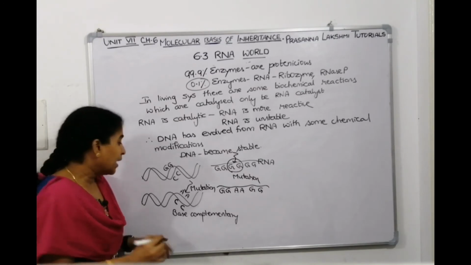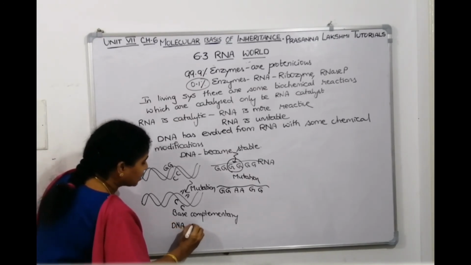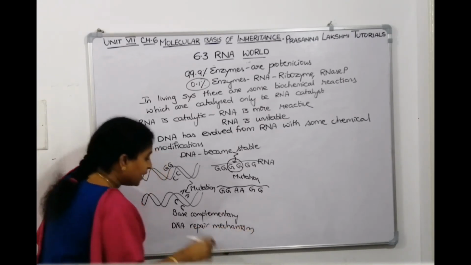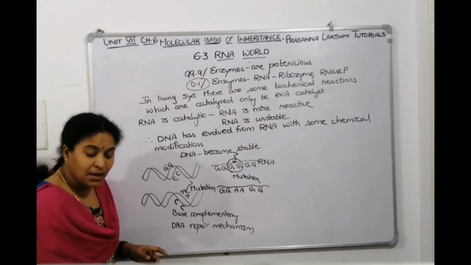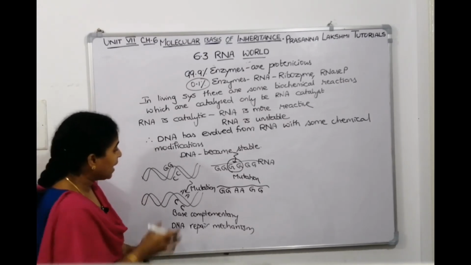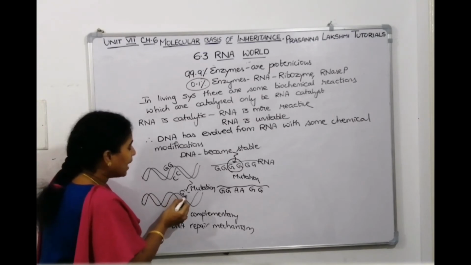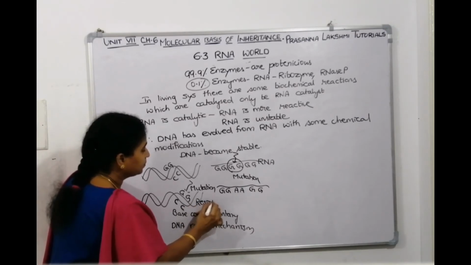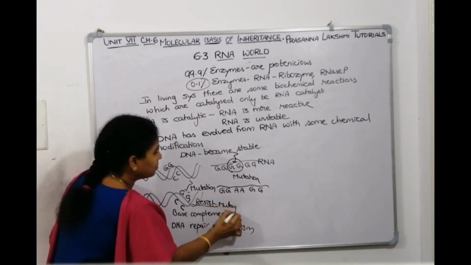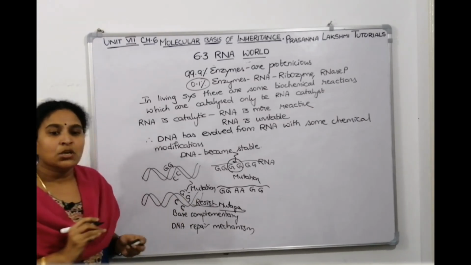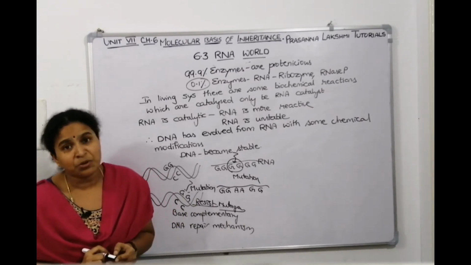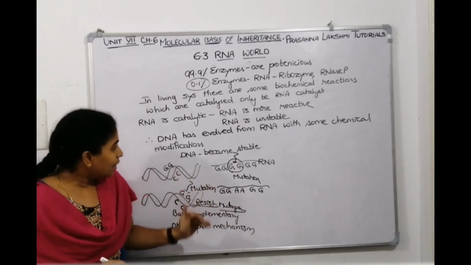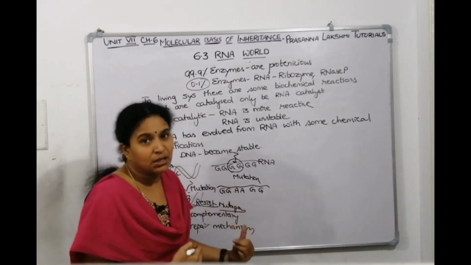When there is a mutation, then DNA has evolved a repair mechanism also. DNA can do repair mechanism also. So it knows that my original bases are CC, because of mutations AA came. So now repair enzymes will come and they will add GG. Or else these two bases will resist mutation, will resist the mutagen, and they will not allow them to change. So we can tell that DNA resists mutations, whereas RNA cannot resist mutations, and RNA can easily undergo mutations. So here also we can tell why RNA got converted to DNA.